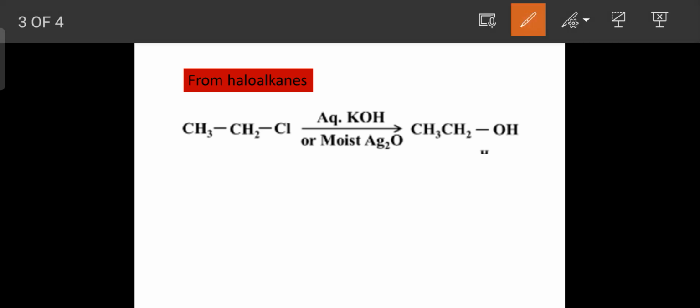Now let us discuss another method of preparation, that is haloalkanes. When haloalkane reacts with aqueous KOH or aqueous alkali like KOH, NaOH or moist silver oxide, we get an alcohol. Here, the Cl group is replaced by the OH group.